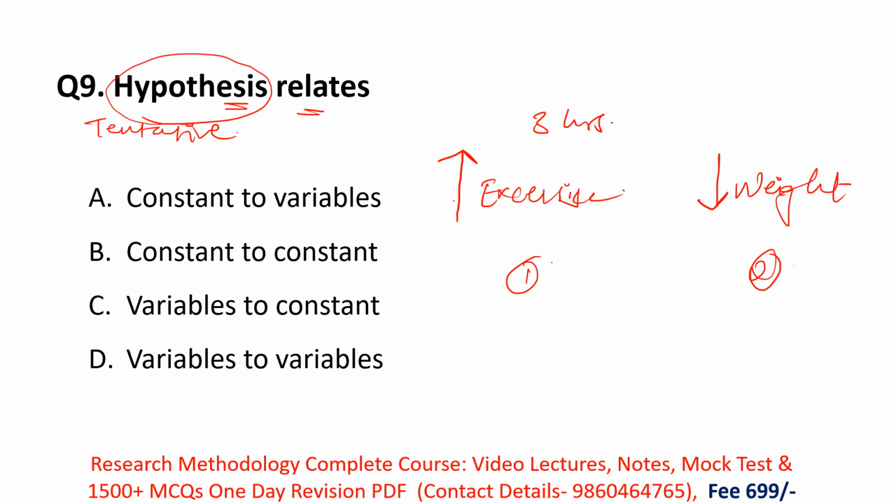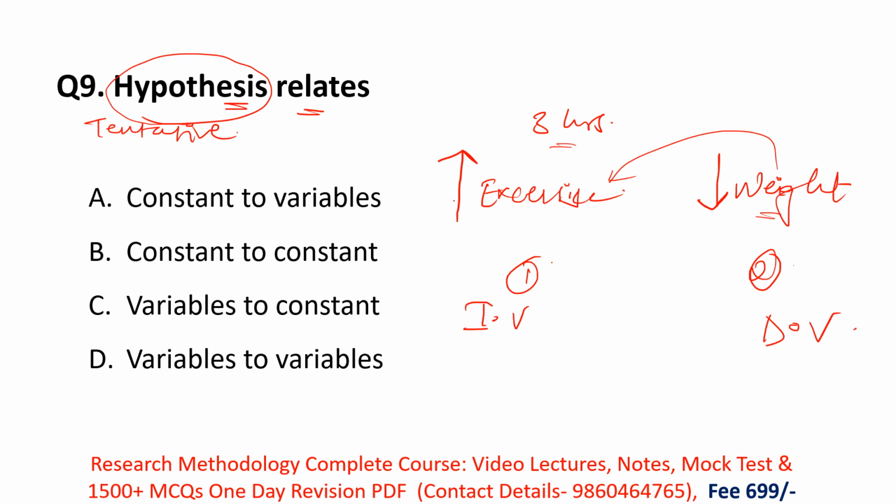In research methodology, if we relate two variables, one variable should be independent and the other dependent. So exercise hours is the independent variable and weight is the dependent variable, because weight depends on exercise. How many hours you exercise matters. If I exercise 3 hours daily, my weight automatically decreases.